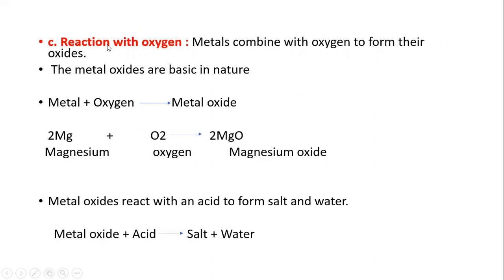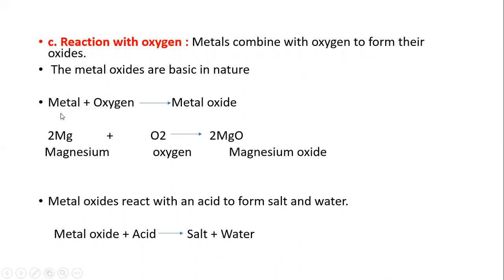Then the third is reaction with oxygen. Metals combine with oxygen to form oxides. When a metal reacts with oxygen, it forms oxides. The metal oxides are basic in nature. Take the example: two magnesium combined with oxygen form two magnesium oxide. Similarly, iron when combined with oxygen forms ferrous oxide.